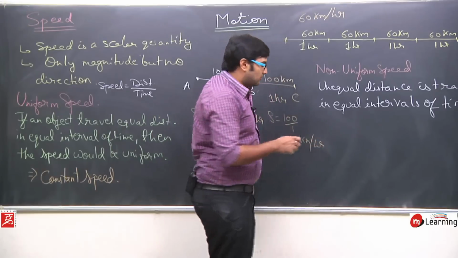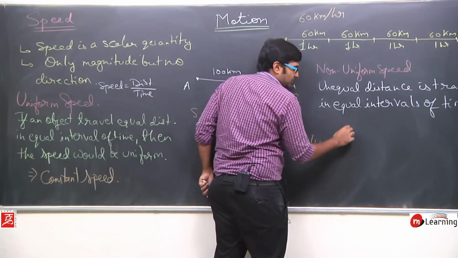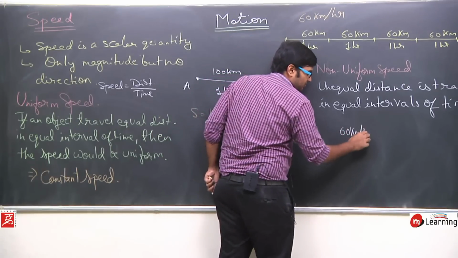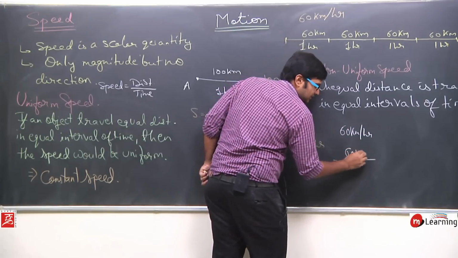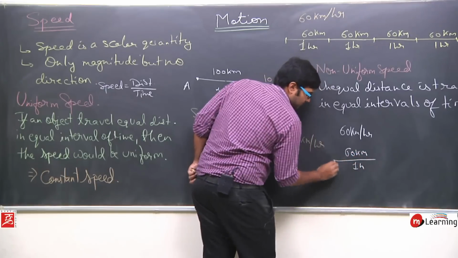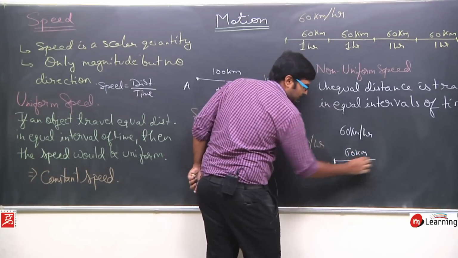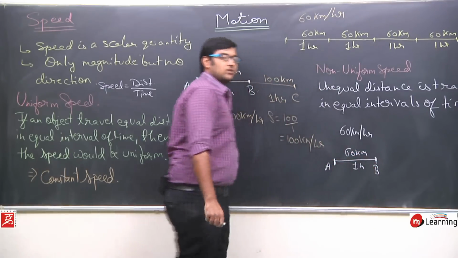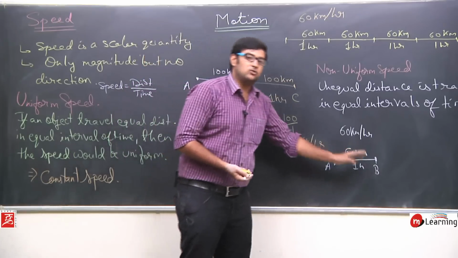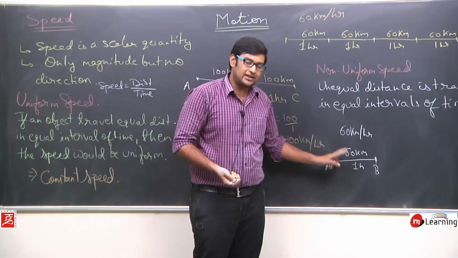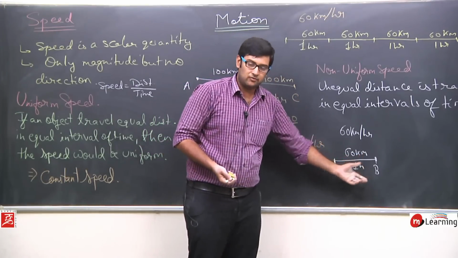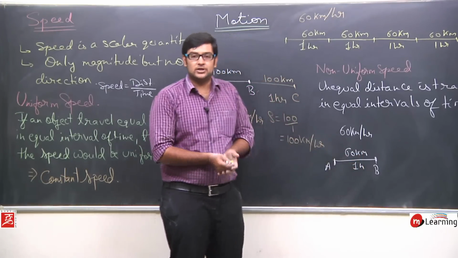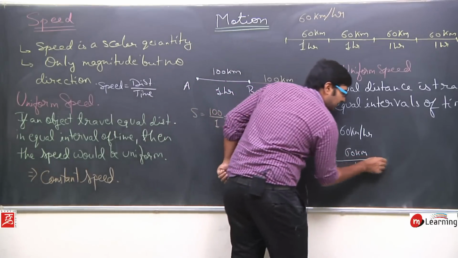It's very simple. For example, if I travel by 60 kilometers per hour, from A to B I will travel 60 kilometers in 1 hour. Let's say I traveled from A to B for 1 hour and I traveled 60 kilometers in this particular journey. So in the next 1 hour what will happen?